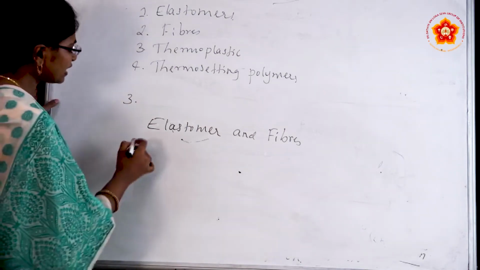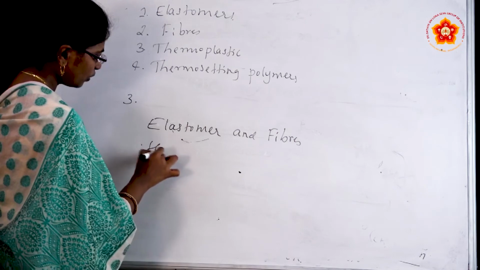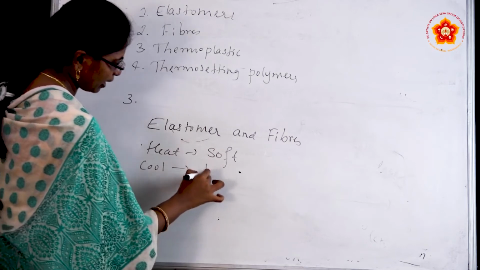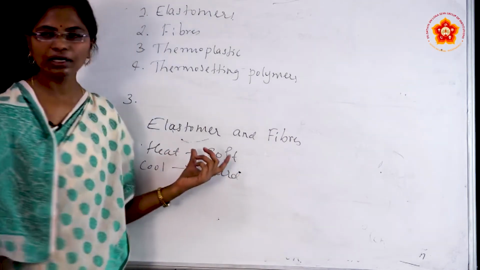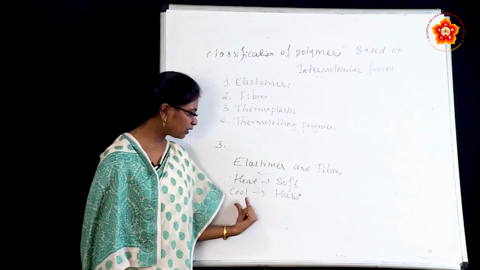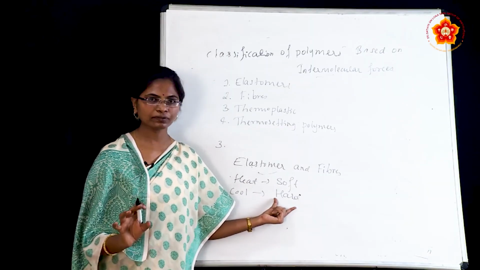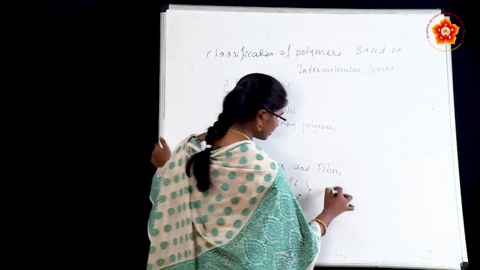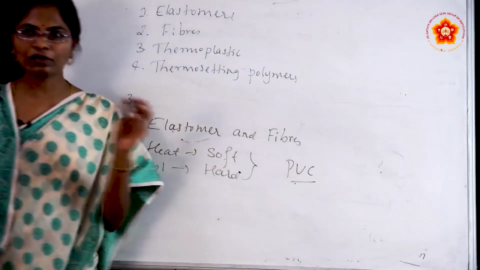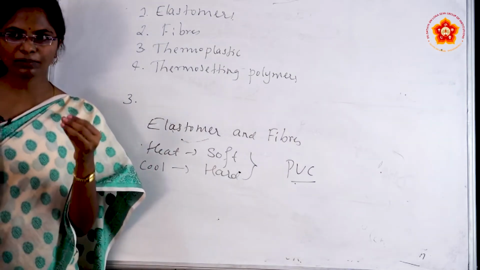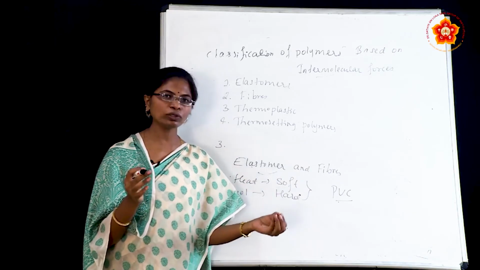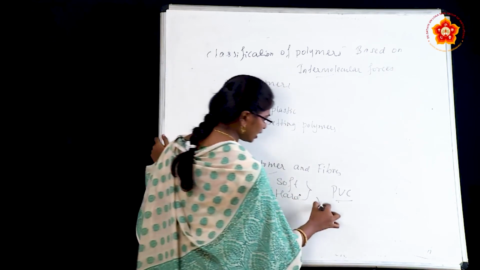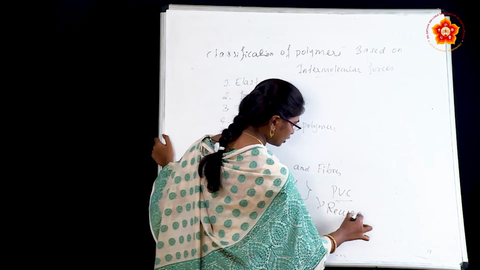When you heat these polymers, they become soft, and when you cool them, they become hard. And these polymers have this property. For example, you can take a PVC pipe. When we heat it, it comes into the molten stage, and when you cool it again, it comes into the hard position. It means we can reuse these polymers.